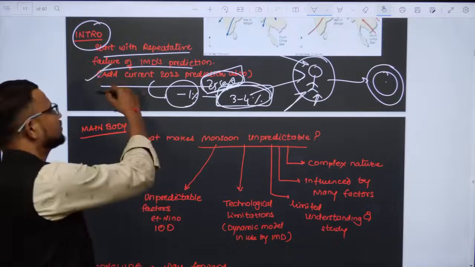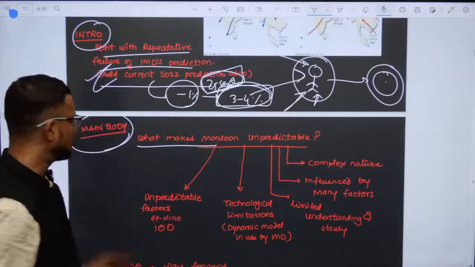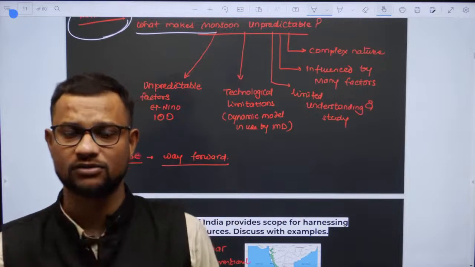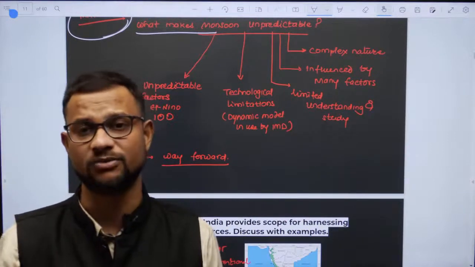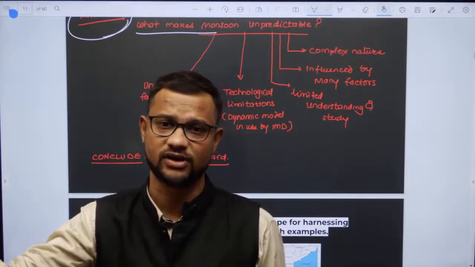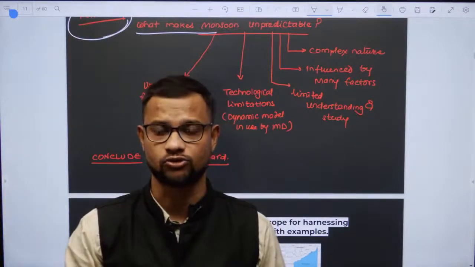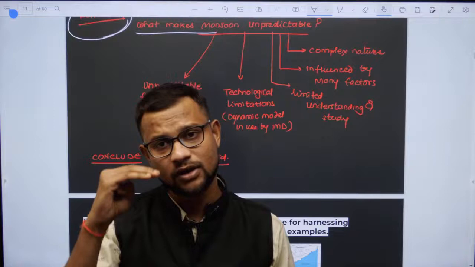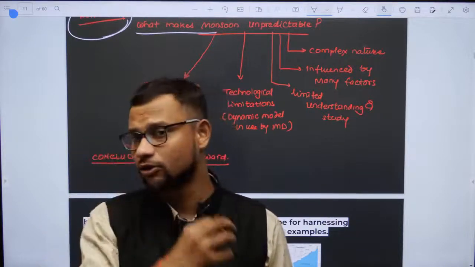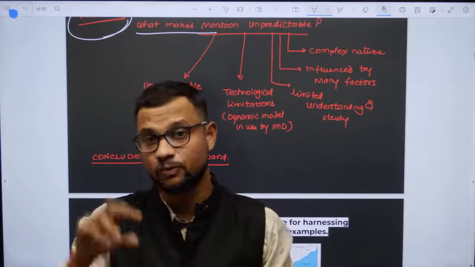तो यहाँ से आप start कर सकते हो, and then in main body explain what makes monsoon unpredictable. There are many reasons. Monsoon is inherently complex. Monsoon is influenced by many factors, like even solar winds and waves, what is happening on the sun's surface is having impact on monsoon. What is happening in the Pacific Ocean is having impact on monsoon, because monsoon is an atmospheric-oceanic phenomenon. Even now we do not have enough technology and enough data collection to predict in a better way.